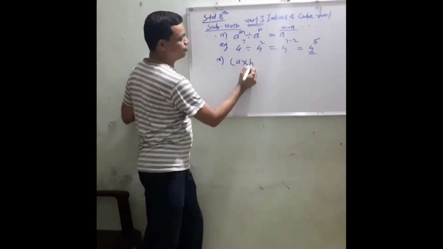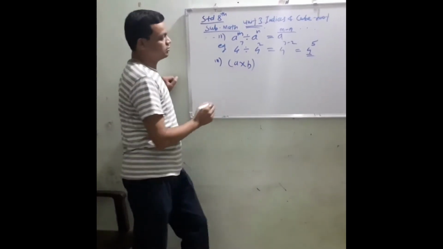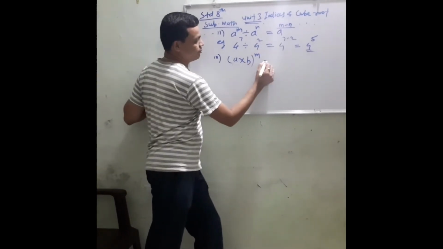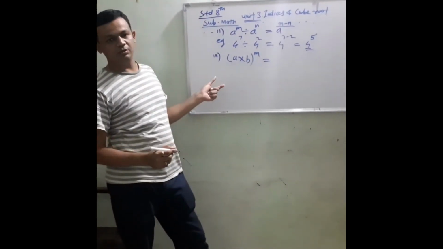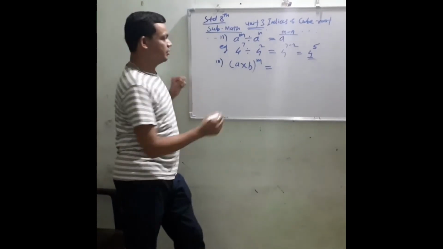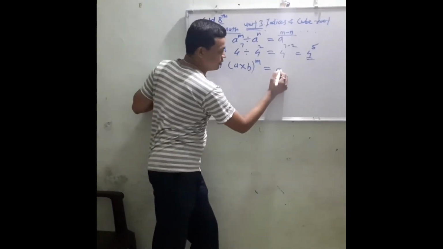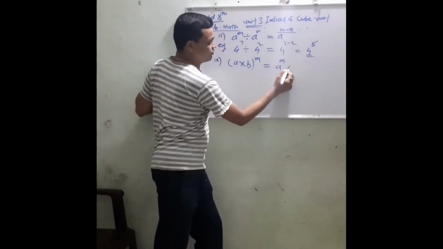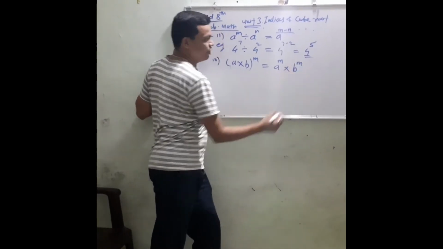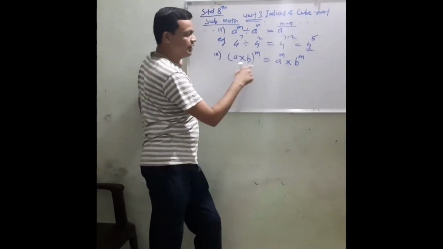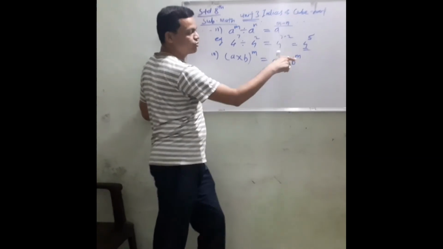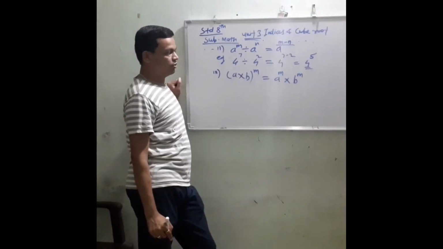a into b bracket raised to m. So in this a raised to m as well as b raised to m. So we can write this in this form, a raised to m into b raised to m.